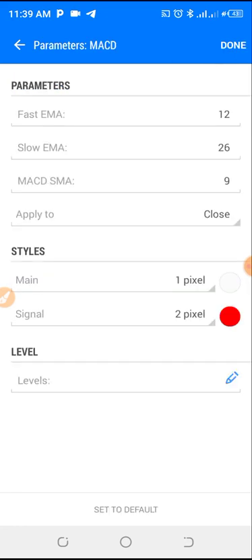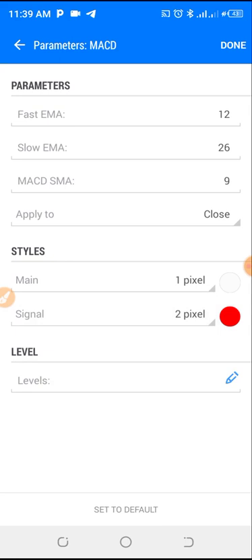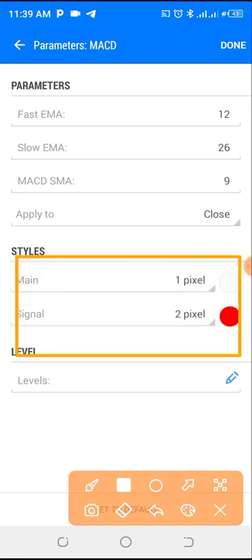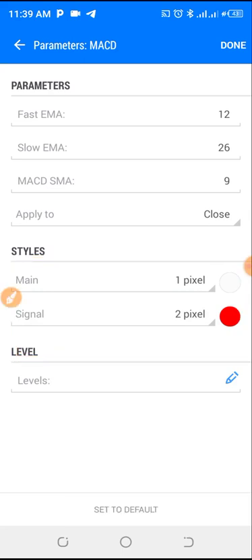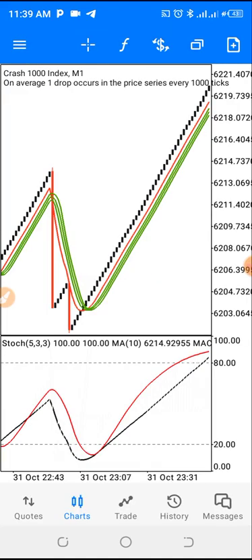The MACD is still going to be our default setting. The only thing you are changing there is just this main chart area, which is just the color. You change the color from whatever color to a white background, because we don't really need it. Once you are done, you click on done, right? And then you have your settings like this.